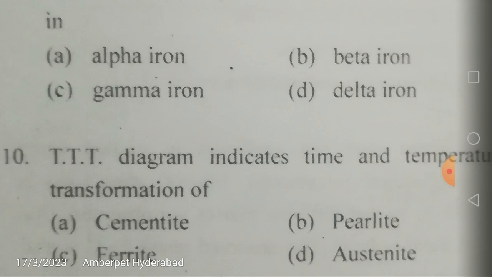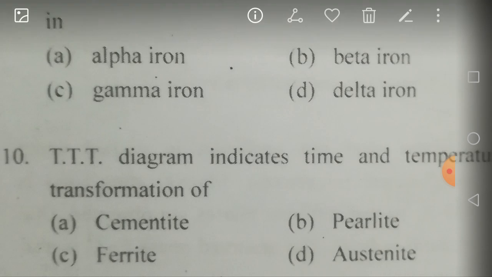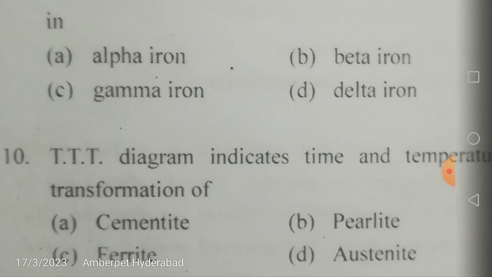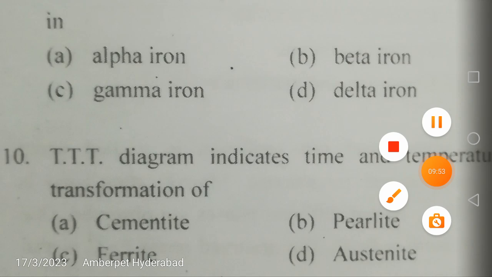There are basically three stages in any heat treatment operation: heating, then holding for some time, heating above some temperature, maybe above the recrystallization temperature or below it, and holding for some time, and then cooling to a certain temperature or room temperature, let us say. So the correct answer is D.